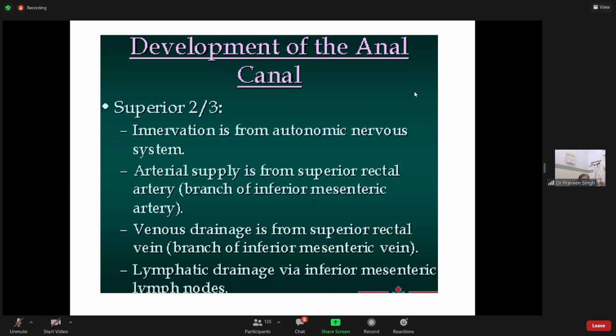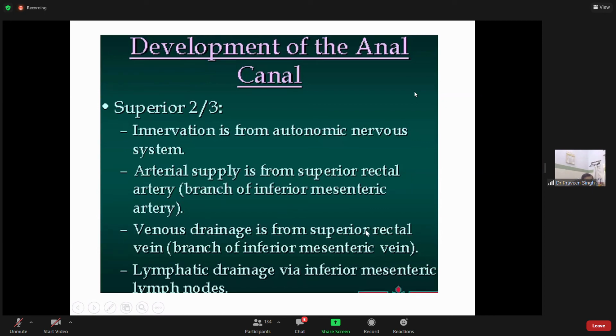So the development of the anal canal is very easy. Superior two-thirds is derived from the hindgut, so the innervation is the autonomic nervous system. Arterial supply is also a branch of the inferior mesenteric artery, which is the superior rectal artery.